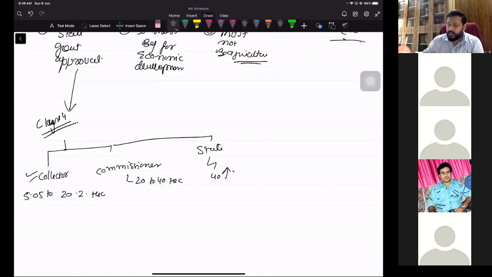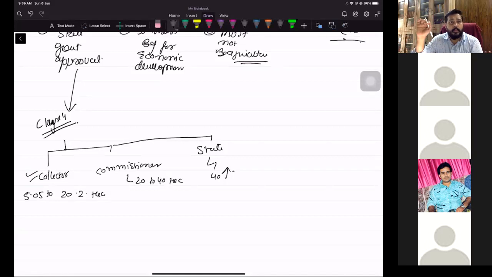Legal person means company, partnership, firm, limited liability partnership, etc. It can be anyone, and they can acquire property beyond 5.5 hectare to any limit. There is no limit for that.